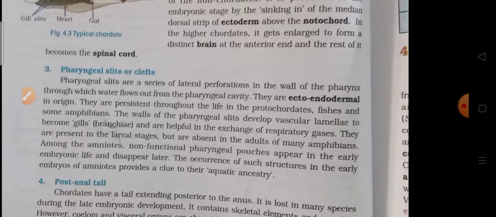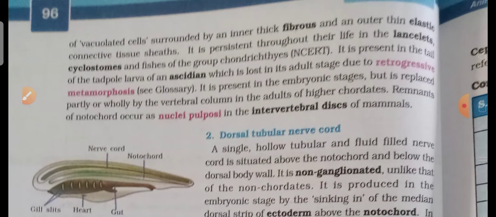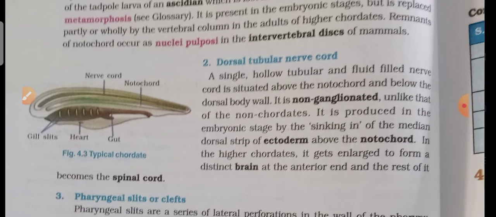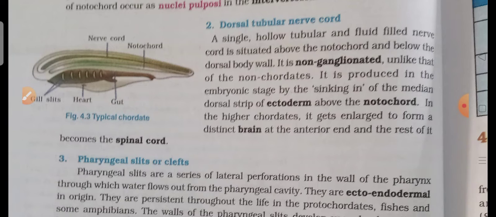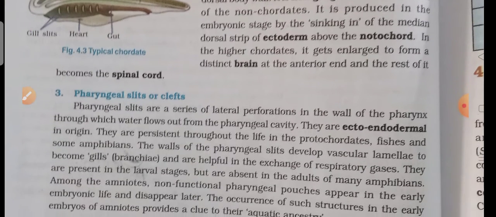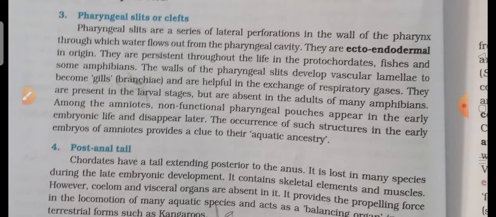So next, continuation of this answer, the 9th question answer only this one: dorsal tubular nerve cord, pharyngeal gill clefts, post-anal tail. These are all the continuation of the 9th question answer.